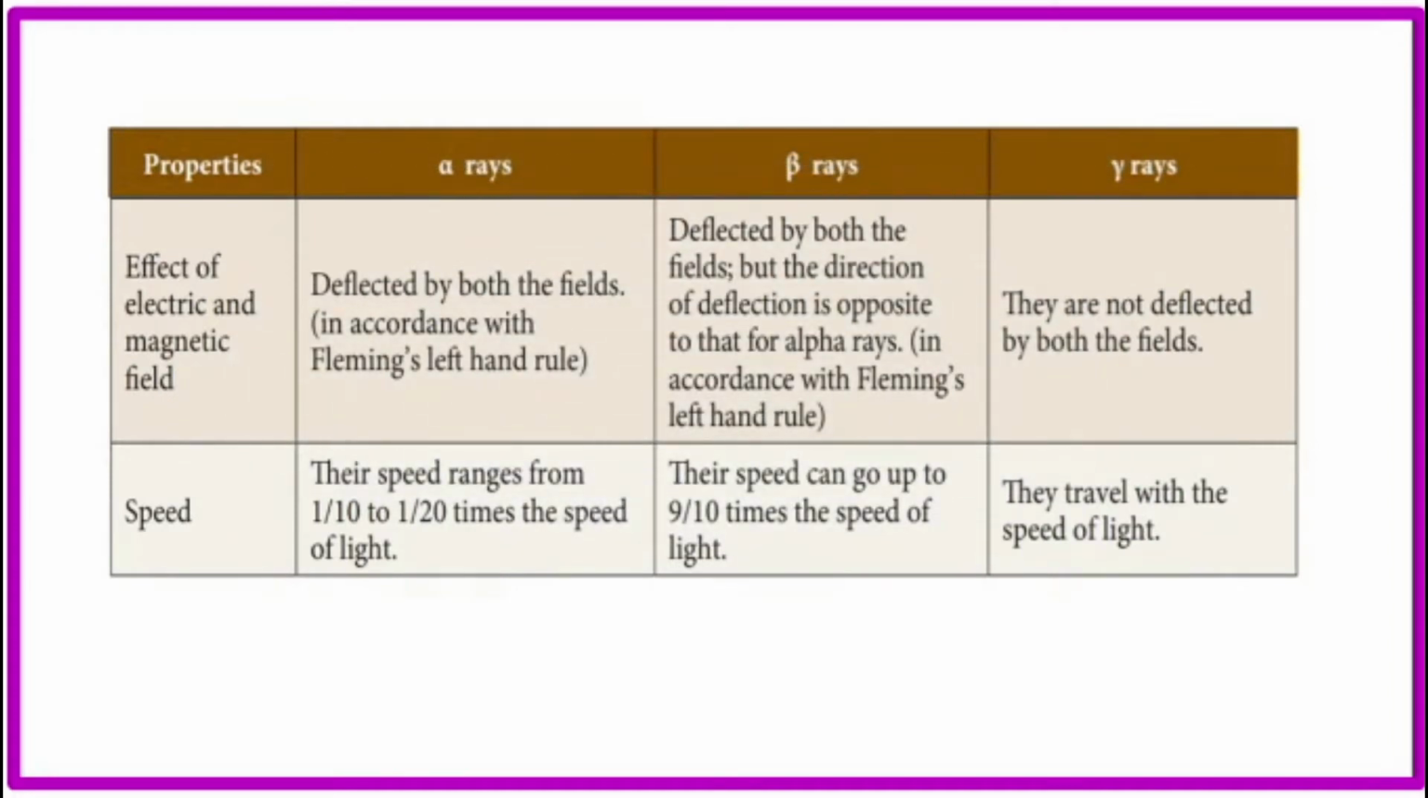Effect of electric and magnetic field. Alpha rays are deflected by both electric and magnetic fields. Beta rays are deflected by both fields, but the direction of deflection is opposite to that of alpha rays. Gamma rays are not deflected by either field. The speed of alpha rays ranges from 1/10 to 1/20 times the speed of light. Beta ray speed can go up to 9/10 times the speed of light. Gamma rays travel with the speed of light.